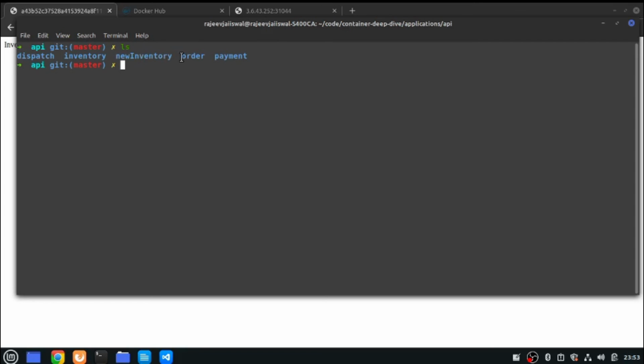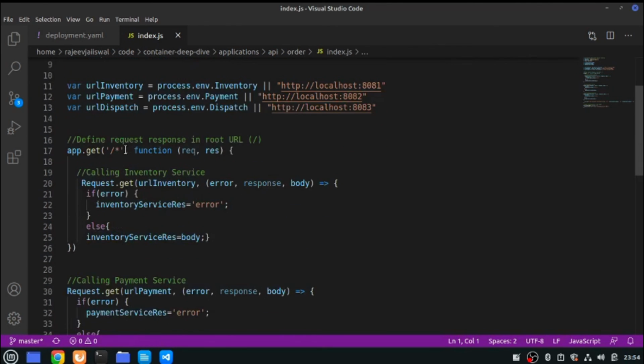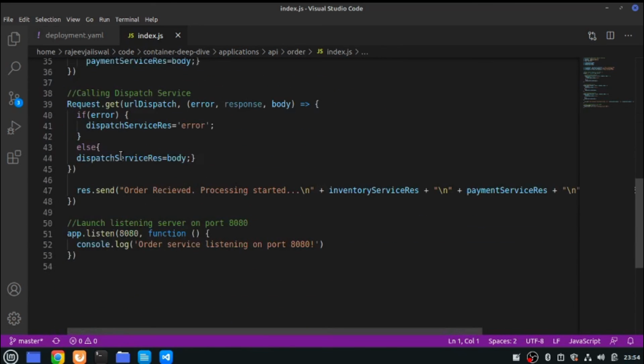I'm going to show you the code of order so that you can understand how the service integration has been done. Let me go inside this folder and open index.js. This is a very simple Node.js code. If you see what exactly I have done, I'm doing nothing special. I'm simply calling these services one by one and printing the outcome from those services.